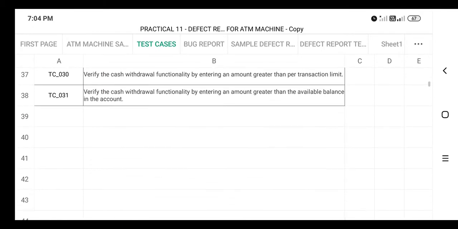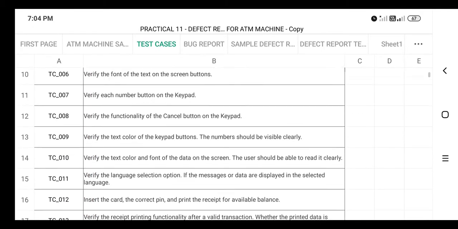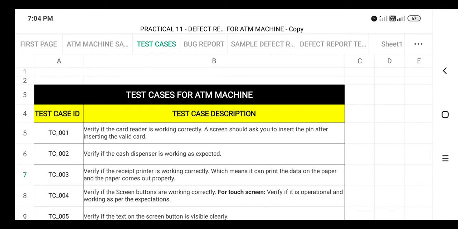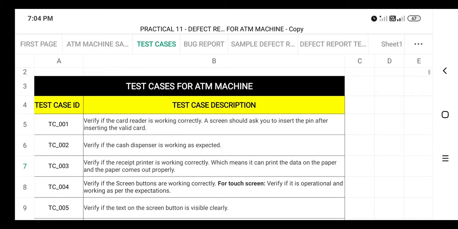Actually applying these test cases on a particular ATM machine is very difficult right now, because nobody wants to go outside after this pandemic situation. So just assume you have experience from before the lockdown, when I think everybody visited an ATM center.